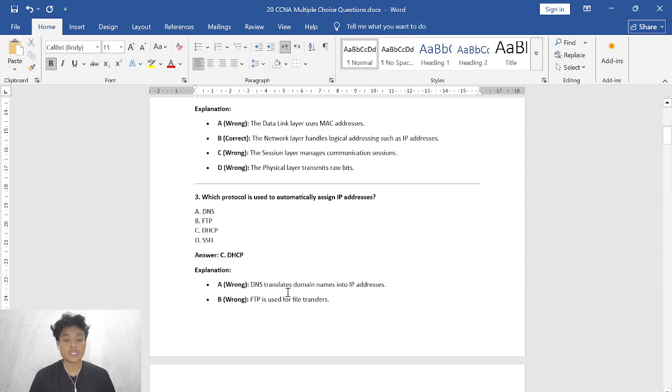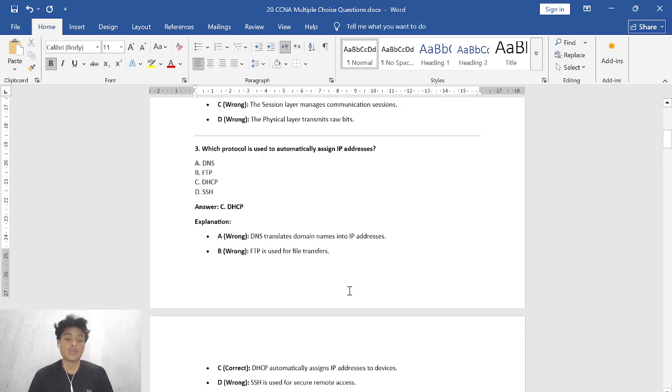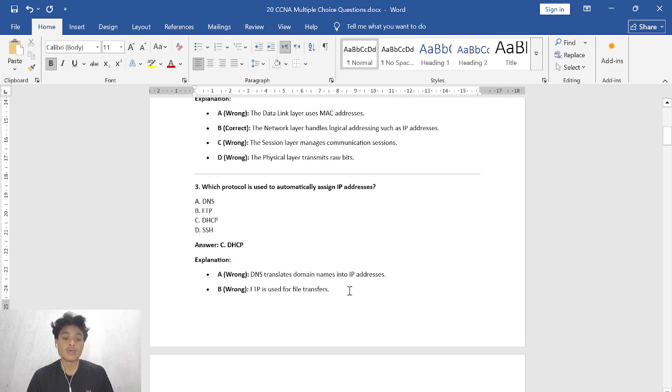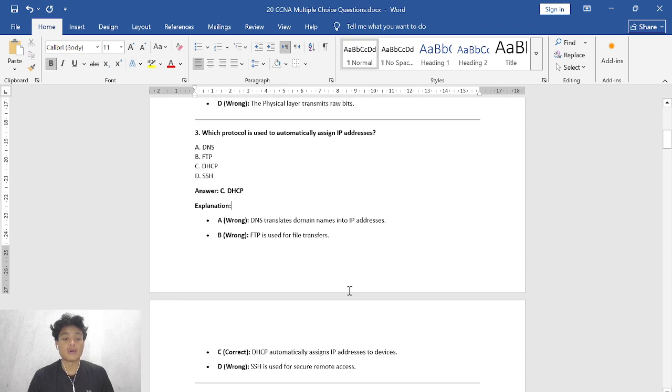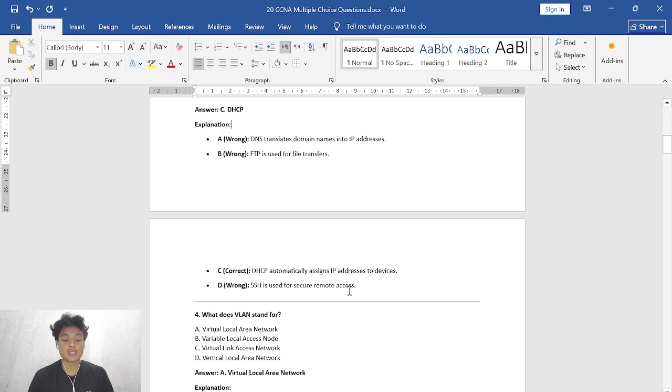So this is the explanation about the correct and wrong answers. A, DNS. The function of DNS is to translate domain names into IP addresses, not assign IP addresses. And then B, this is a wrong choice, because FTP is used for file transfers. And C, this is the correct choice.